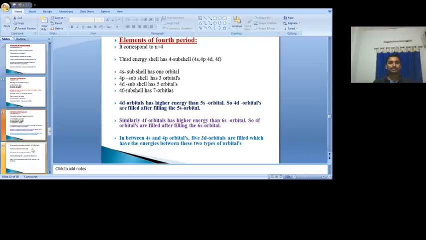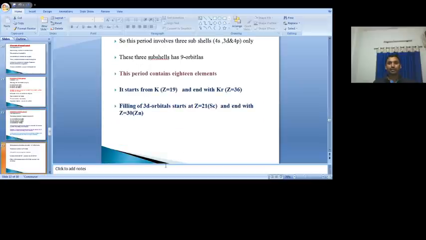In the previous, third period, where does it end? It ends at atomic number Z is equal to 18. So that's why in this period the elements start from Z is equal to 19 and end with Z is equal to 36. So 19 to 36, how many elements are there? 18 elements are present. In that, first the 2 electrons enter into which one? The 4s subshell, that is atomic numbers 19 and 20.